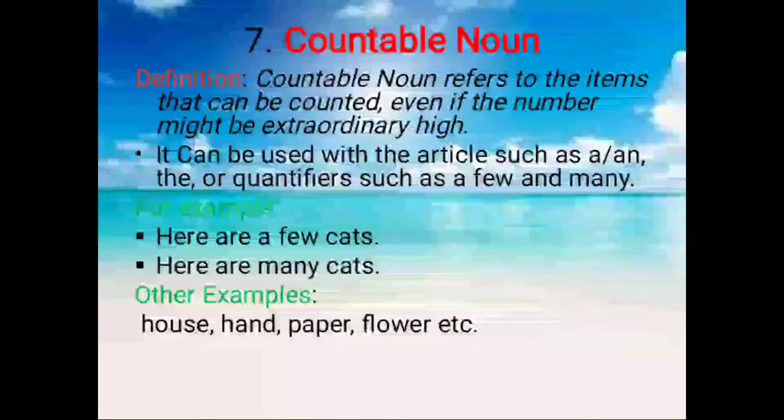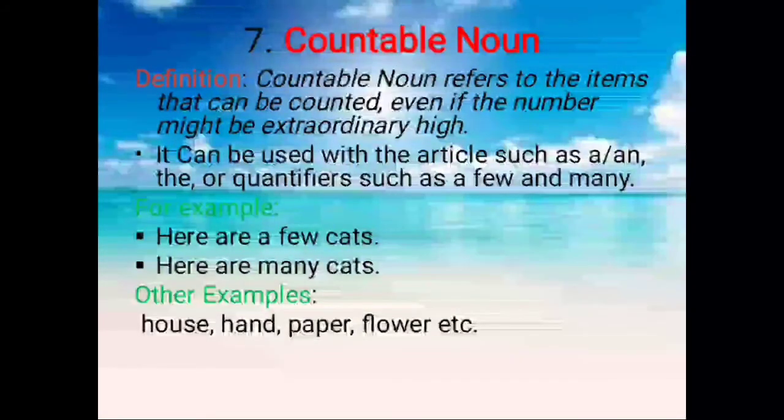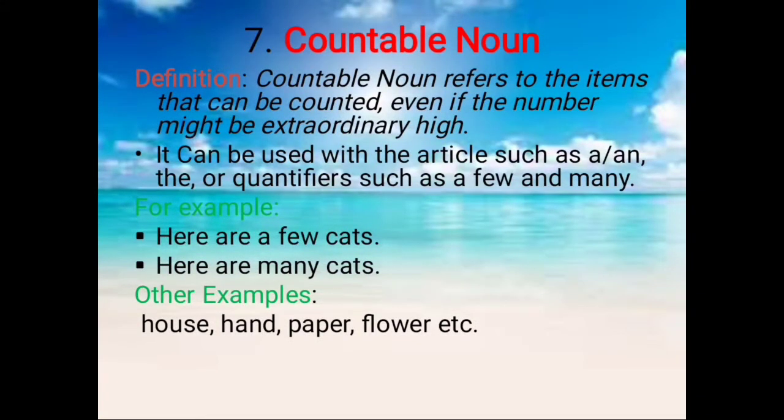The seventh type that we have about kinds of noun is countable noun. Countable noun refers to the items that can be counted, even if the number might be extraordinarily high. It can be used with articles such as a, an, the, or quantifiers such as a few and many others. For example, here are a few cats, here are many cats, and other examples like house, hand, paper, flower, etc.